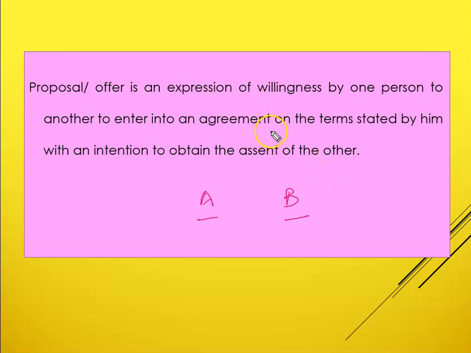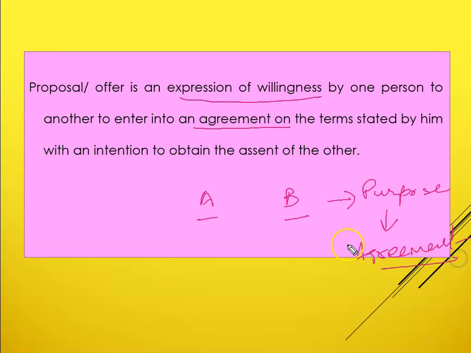So what does that offer mean? It is an expression of willingness, means A is saying something or expressing something to B. Here, what is the purpose? The purpose is to get into an agreement, to form an agreement with B. And what is his intention? The intention is to obtain or avail the assent of that other party, which is B.